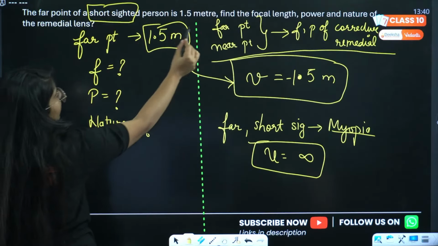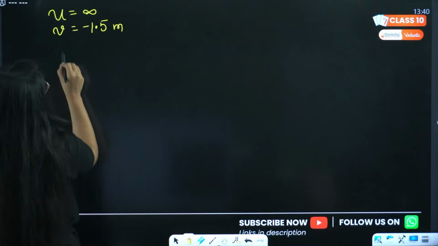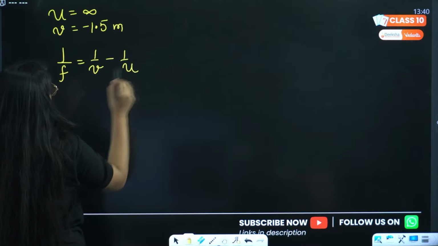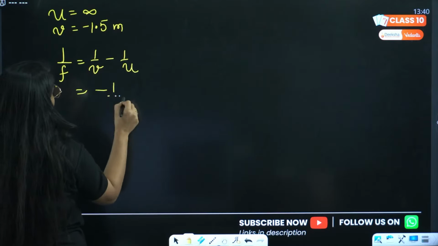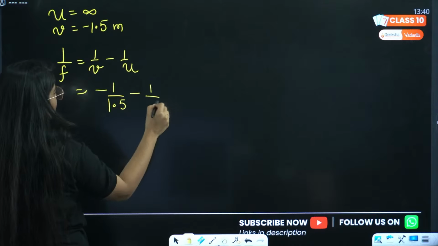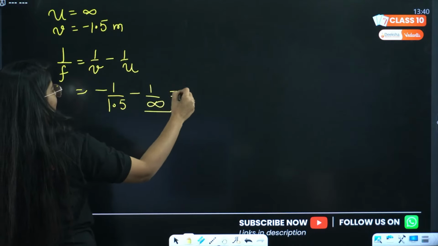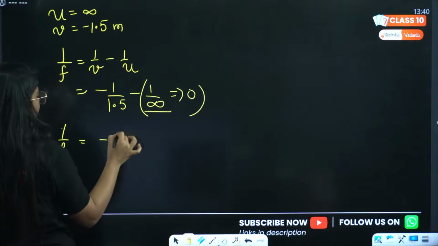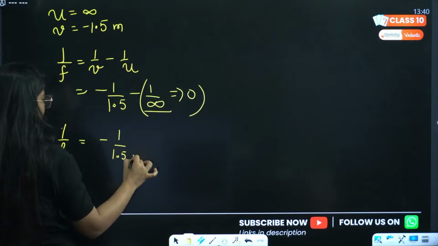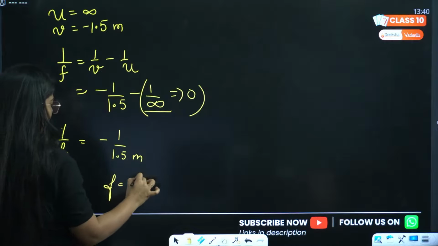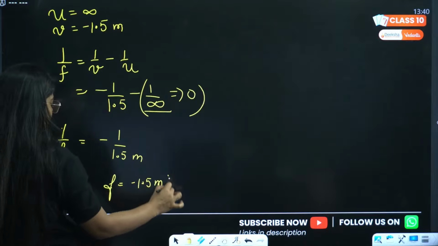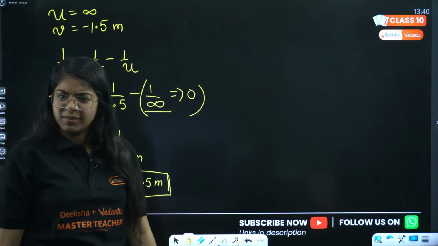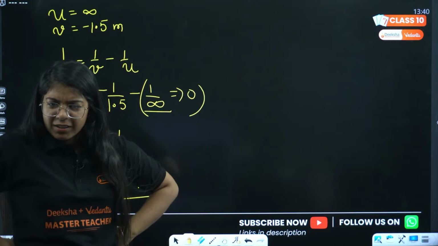Remember the units, whatever is given. If it's meter, you have to write meter. Let us use the lens formula, right? Because we have to find the focal length. This is simply minus 1.5. This is minus 1 by infinity. So 1 by infinity is equal to 0, right? So 1 by focal length will be minus 1.5 meters and focal length will be minus 1.5 meters. Okay, great.